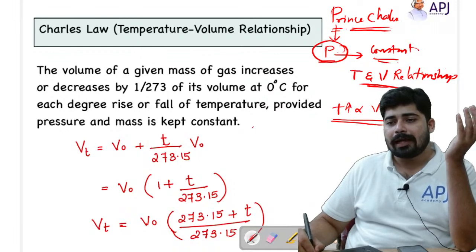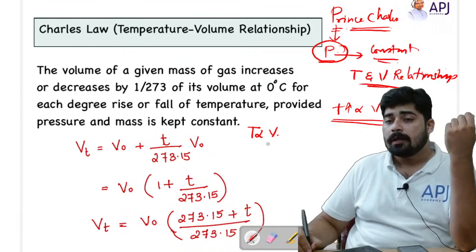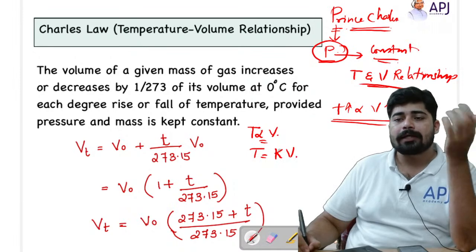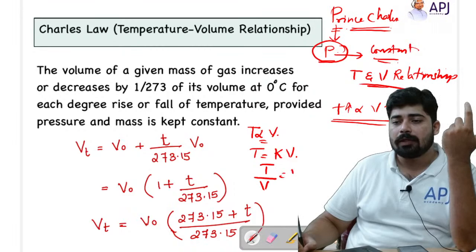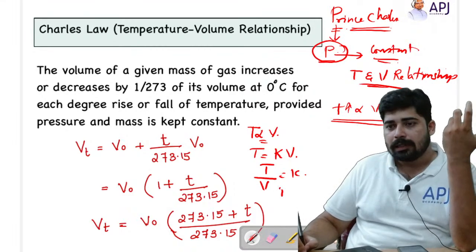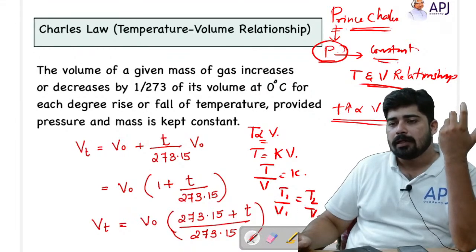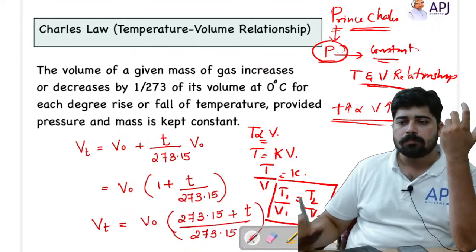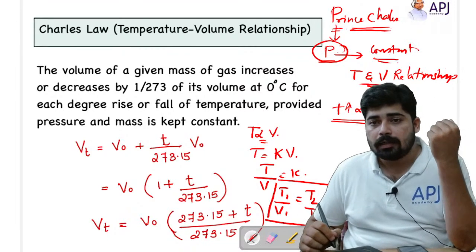So we can write that temperature is directly proportional to volume, and I can change this proportionality to equality by using a constant. So T is equal to K into V, and we can write it as T by V equal to K. That means for a particular gas, the temperature by volume ratio is a constant. Again we can write this relation as T1 by V1 equal to T2 by V2. This is what you have to remember if you want to solve any numerical problems regarding Charles' law.